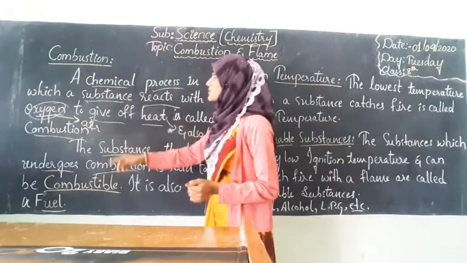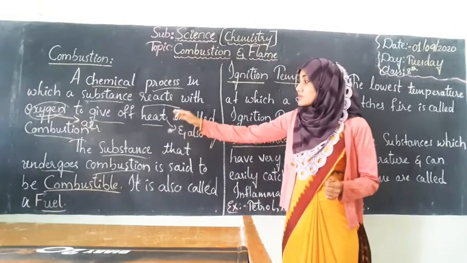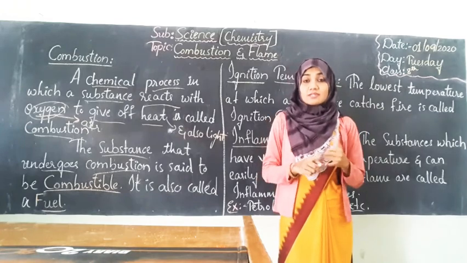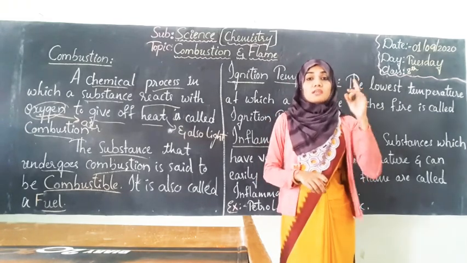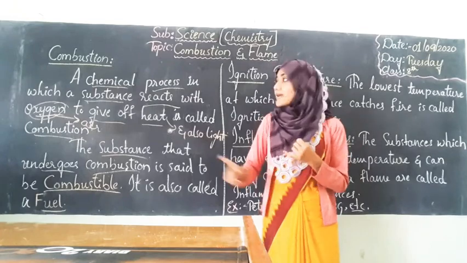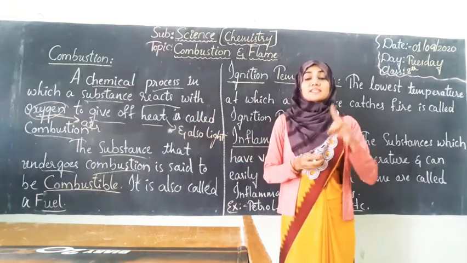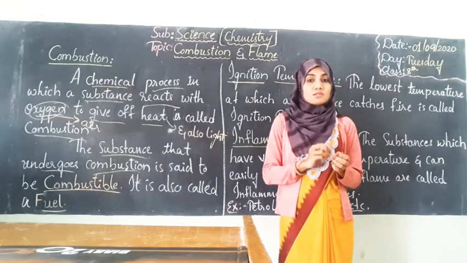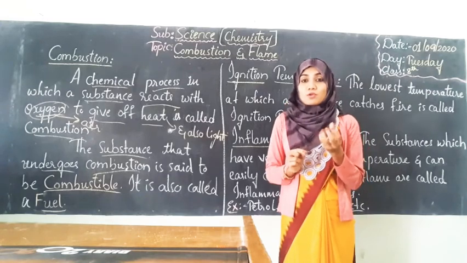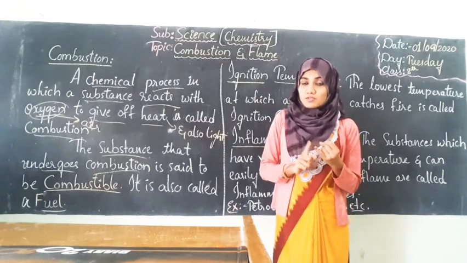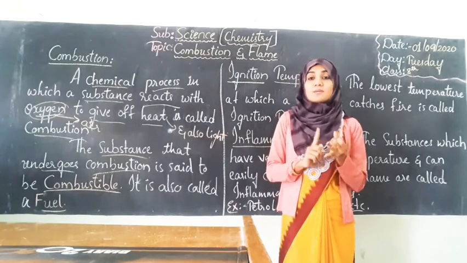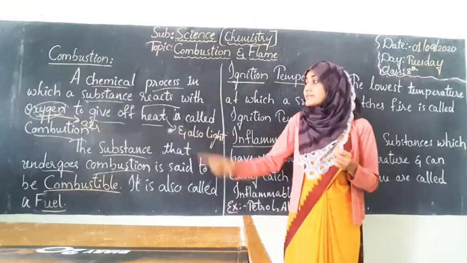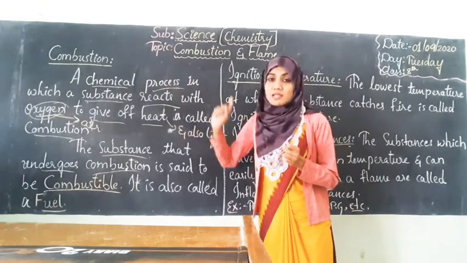Now, why is combustion called a chemical process? Even a glowing bulb can produce heat and light, but the bulb is not considered combustion. Why? Because that is an electrical process. On switching on the socket, the bulb glows and after some time it produces heat and also gives light. But the bulb is not considered a combustible substance because that is an electrical process, whereas burning is a chemical process.